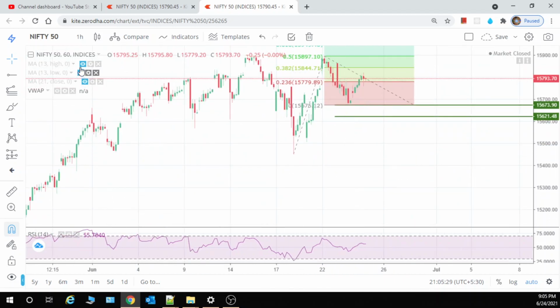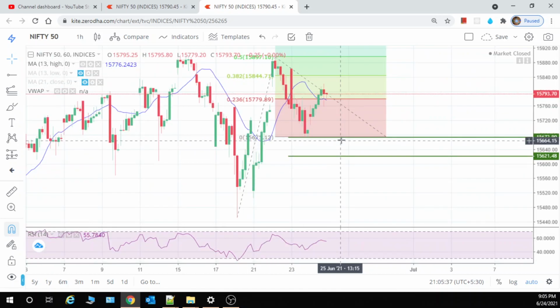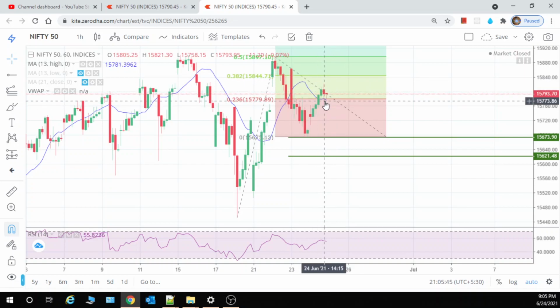And today also, of course, you have seen that it has closed above the 13 days moving average high. So tomorrow it will be a bullish day only. As soon as it is closing above this 13 days moving average high, you should take the positional trade. You should go ahead with the position by keeping the stop loss at this one low.